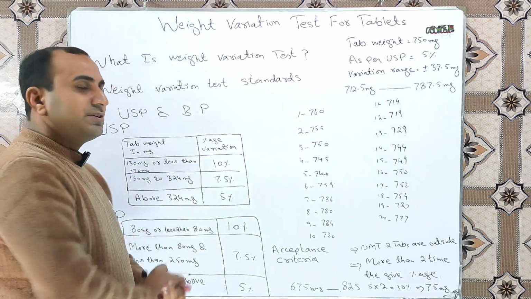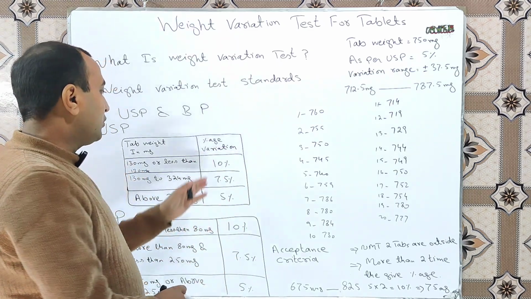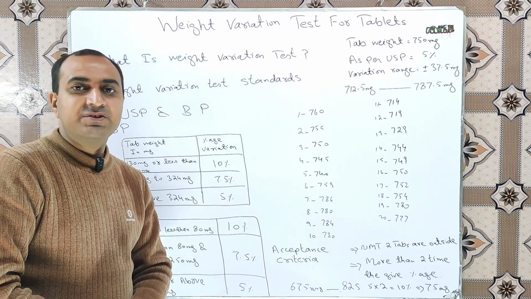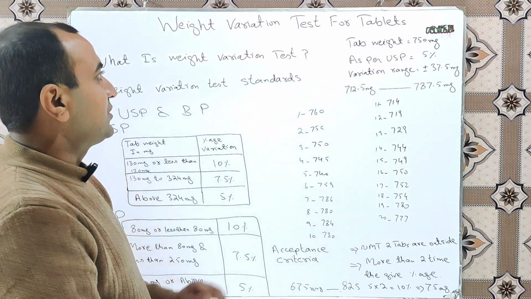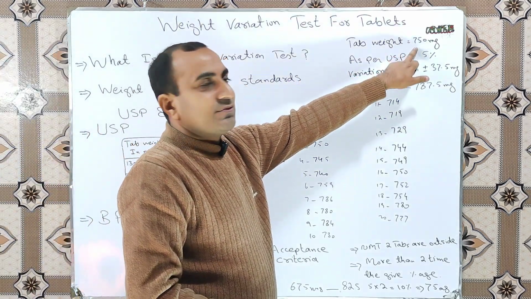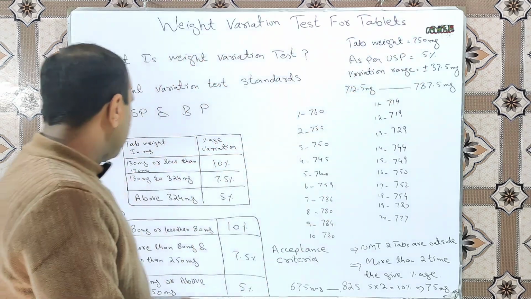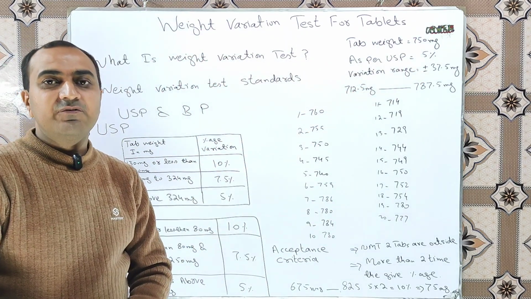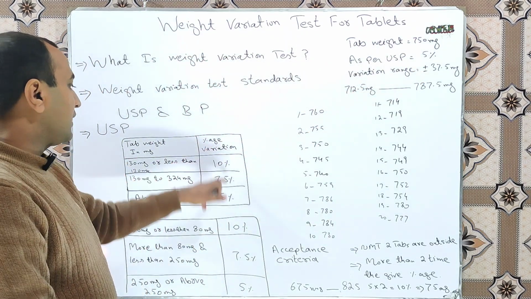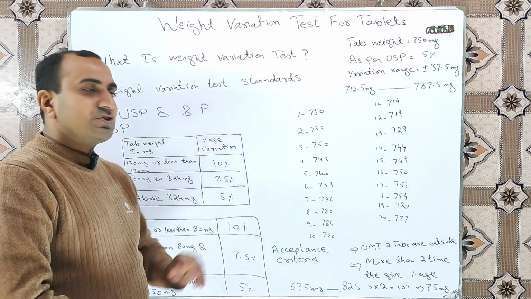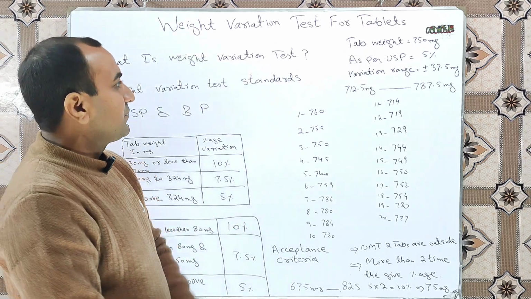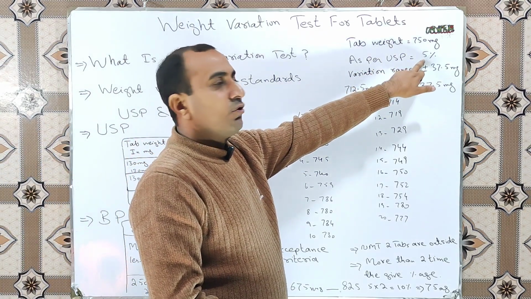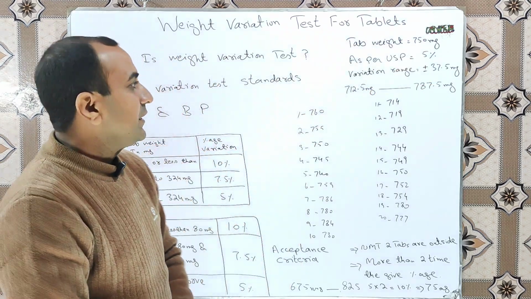We will check this table and find out the allowable percentage range for the variation. As our tablet weight is 750 milligram, which is above 324 milligram, our allowable percentage variation as per USP will be 5%.